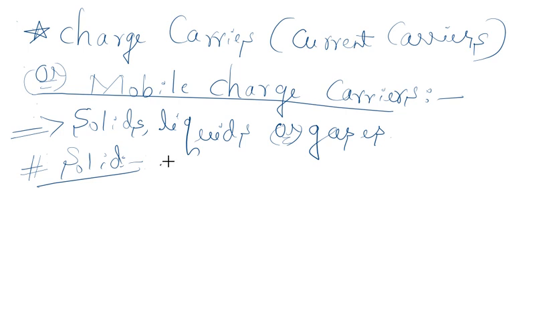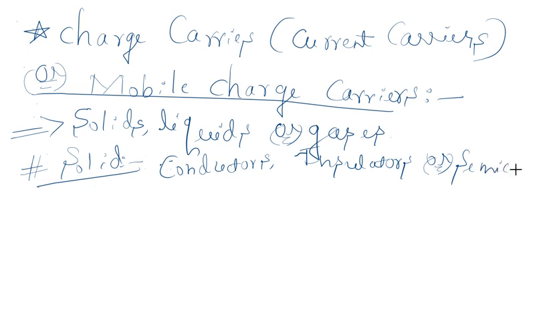I have told you in the previous session what is a conductor, what is an insulator, and what is a semiconductor.